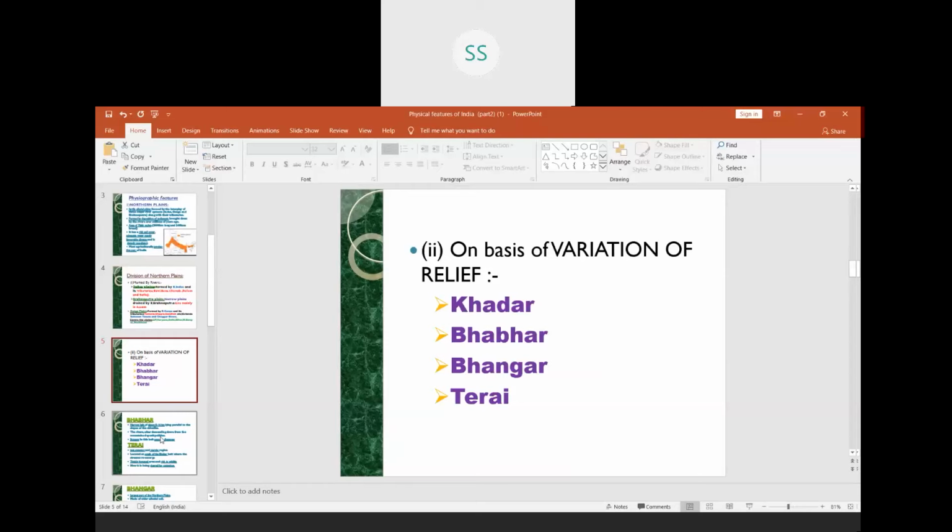Khadar, Bhabar, Bhangar and Terai. So let's do all of them, children.